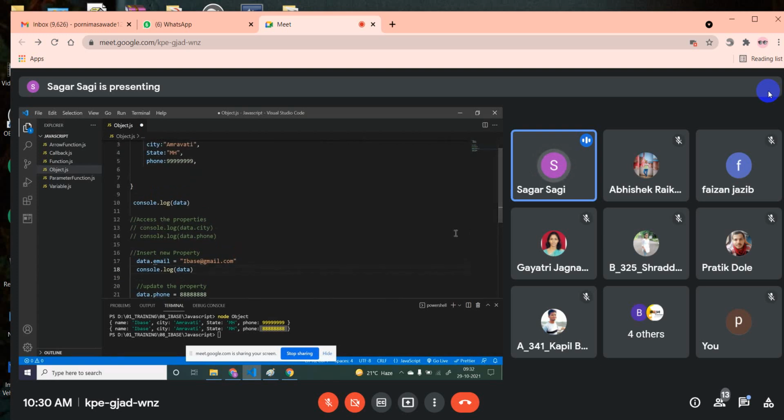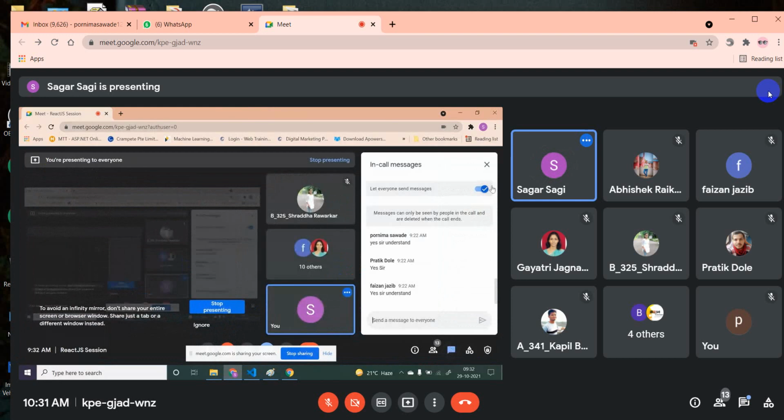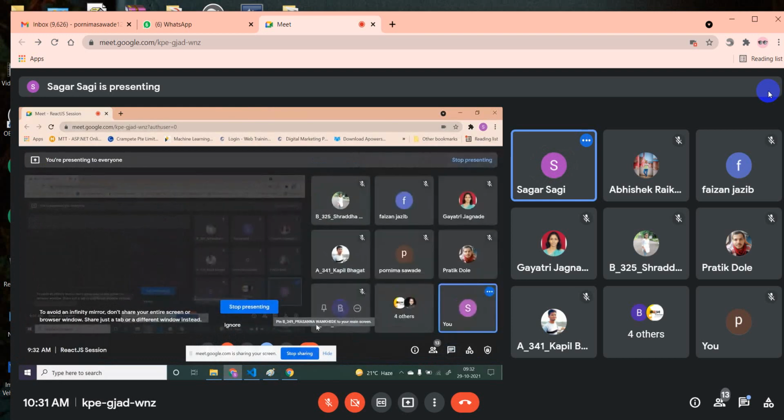Any guess? Whatever comes to your mind, right or wrong, don't think. Because of what is it doing insertion, because of what is it doing updation? Any guess? Anyone?